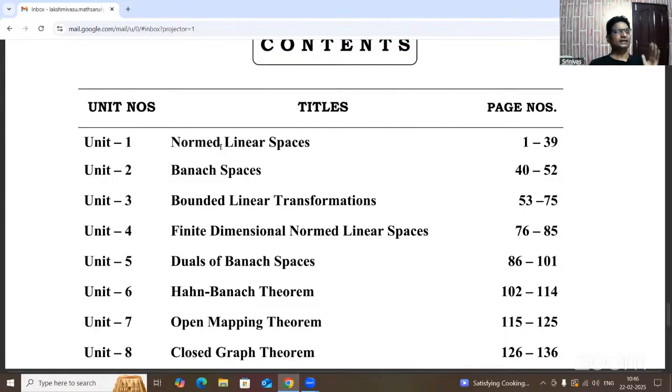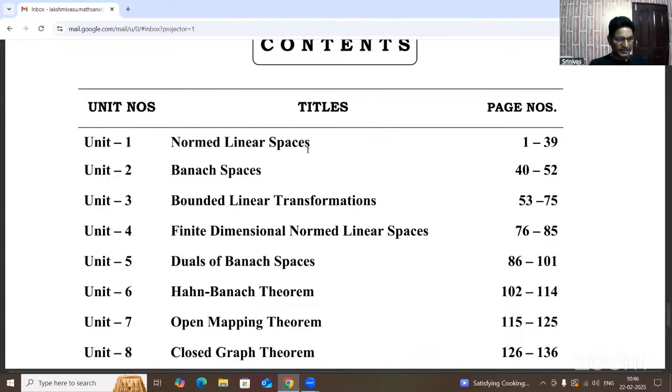Already we have learned in the UG level, and at the same time there is the real analysis paper. According to that, what is the norm? Take x to be any vector, then its norm is represented as double mod of x. From the definition of inner product of x and y, you put y equal to x, inner product of x and x. That is called double mod of x. Double mod of x means the square root of the inner product of x and x. So that is the definition of the norm.